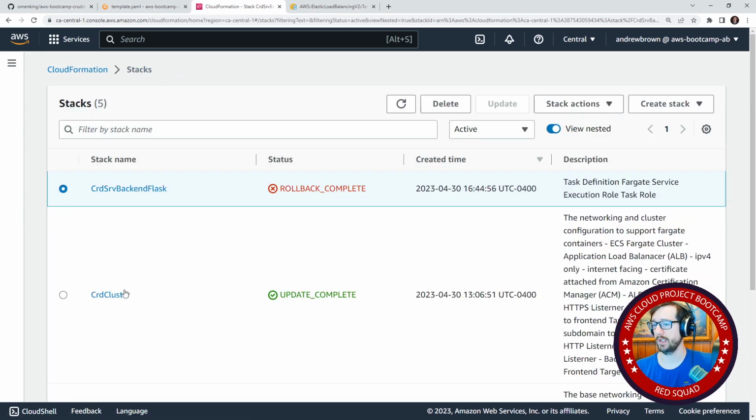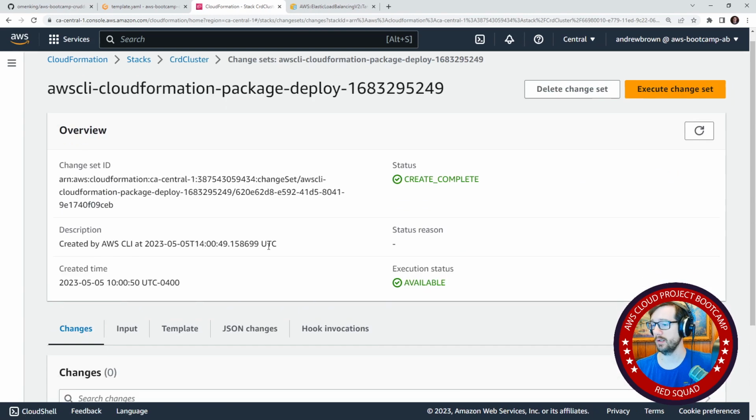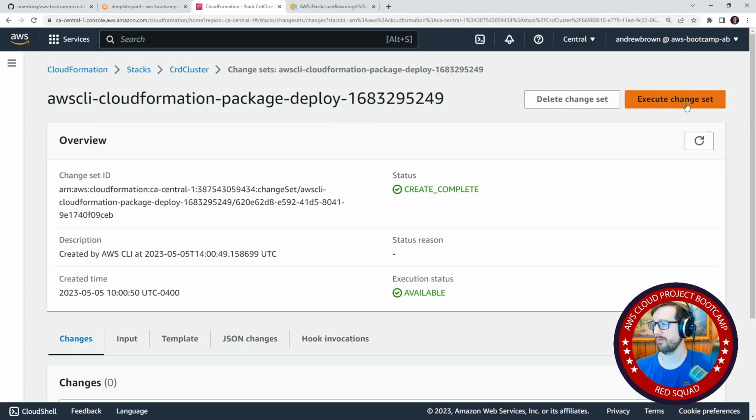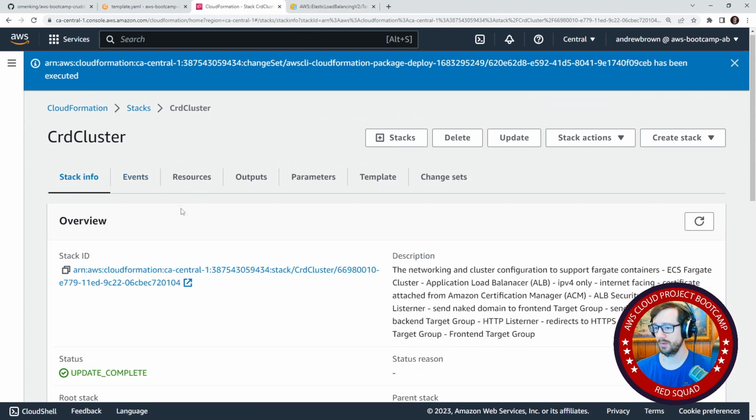Oh, sorry, we'll go back here. It's really this stack here. We have a change set, and we can take a look at this. There will be no changes. There are changes, of course. They are changing the outputs, but there's no changes to the infrastructure. And this might be instantaneous. I don't know. It is great.